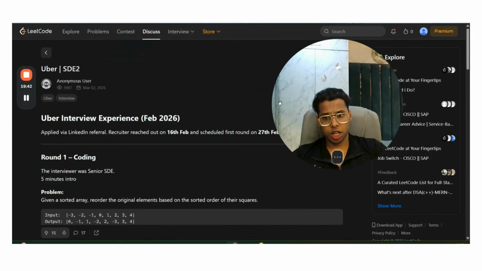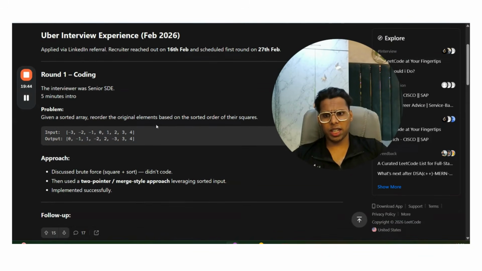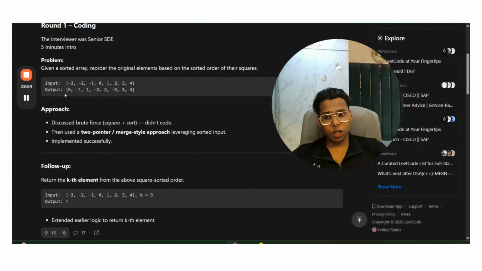The question was: given an array, reorder the original elements based on their squares. So you know the two-pointer solution. Now they are asking, instead of the sorted array, just print the kth element of the square sorted order. Oh my god. Yes, you can do the two-pointer O of K algorithm, but they want more efficient. They wanted you to do it in log n time.